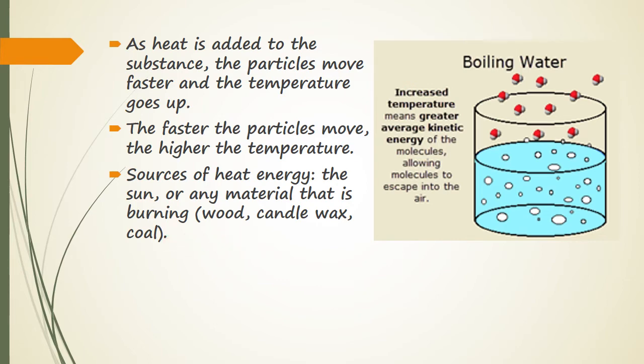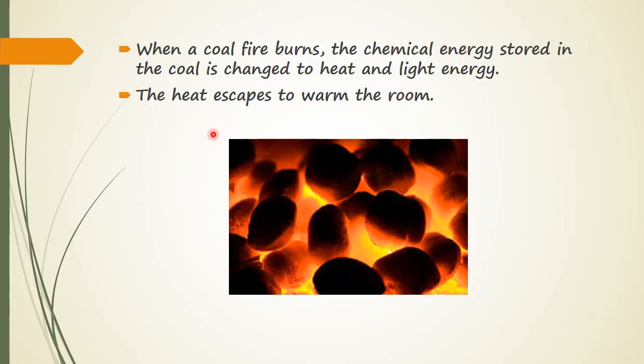Okay, let's jump into the next slide. So here is another example. When a coal fire burns, the chemical energy stored in the coal is changed into heat and light energy. The heat escapes to warm the room. That is also a form of energy, heat escaping to warm up the room. Here you can see the coal.